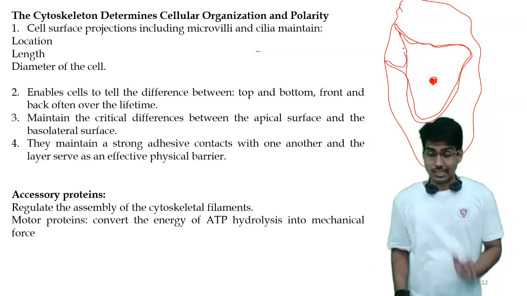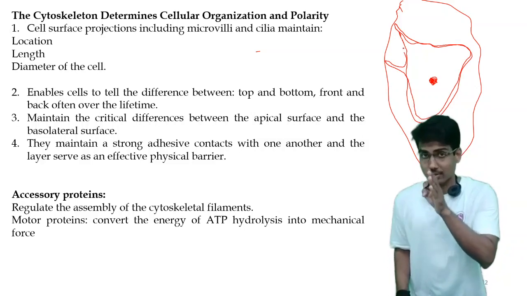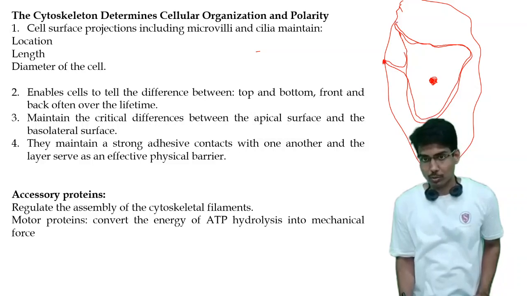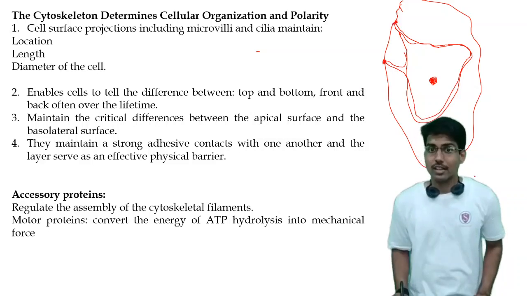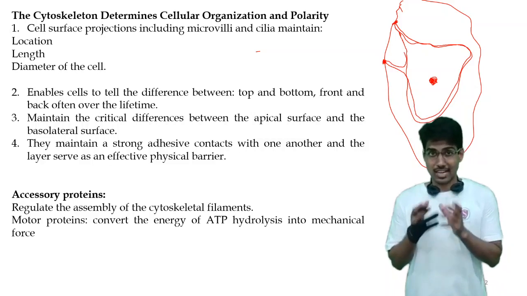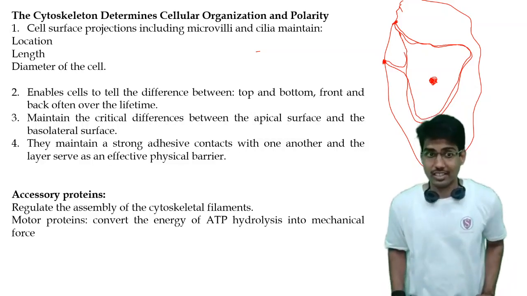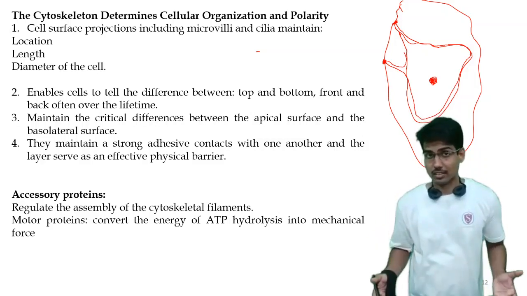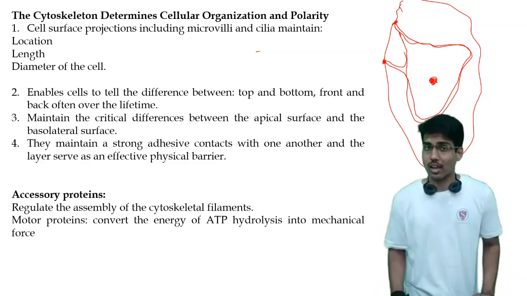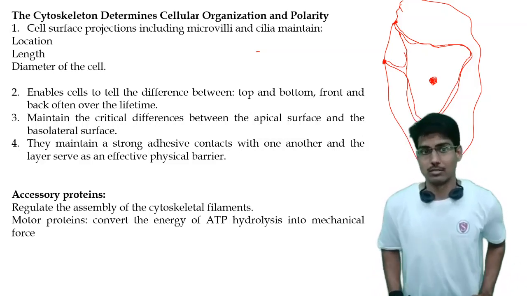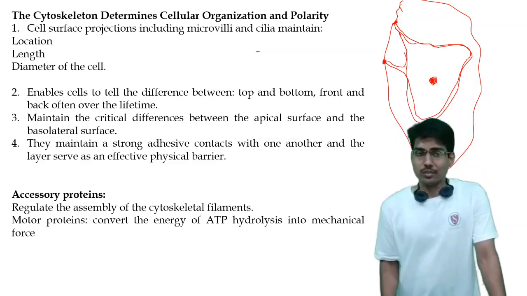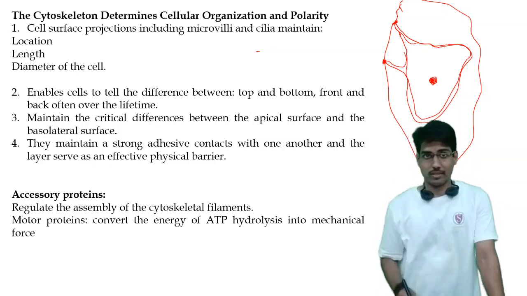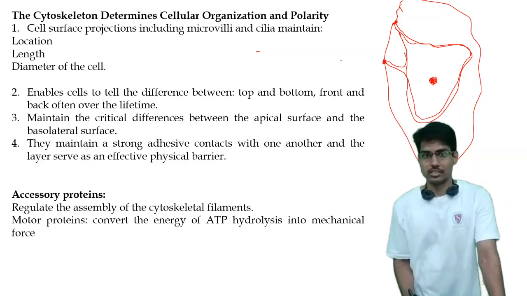So this projection, or this cytoskeleton, determines that location, where that cell will form adhesion points. The cytoskeleton system also governs the length, how much the cell grows, and how big it gets, which is to determine the diameter. That also occurs with the help of the cytoskeleton system. This enables cells to tell the difference between top, bottom, front, back, and often over time, lifetime. Now let's understand what this is.